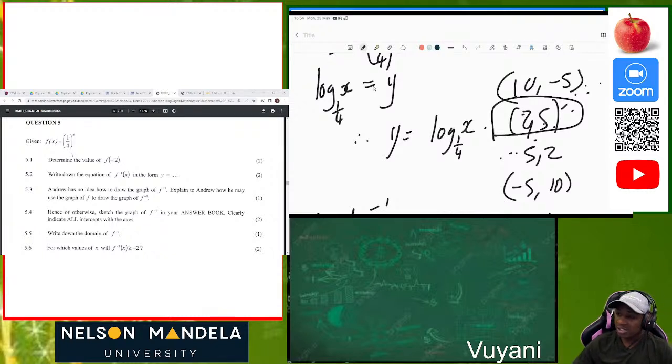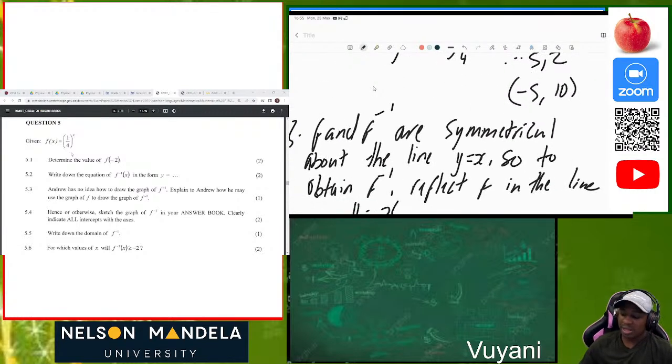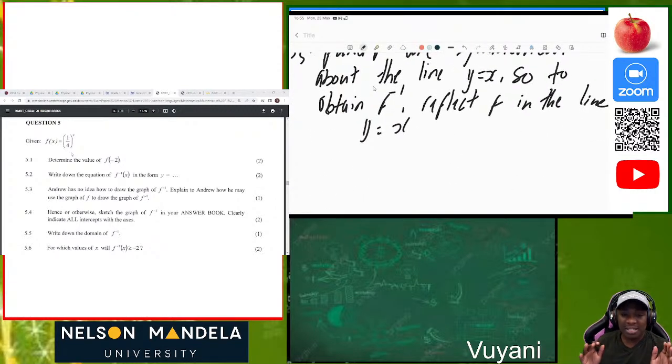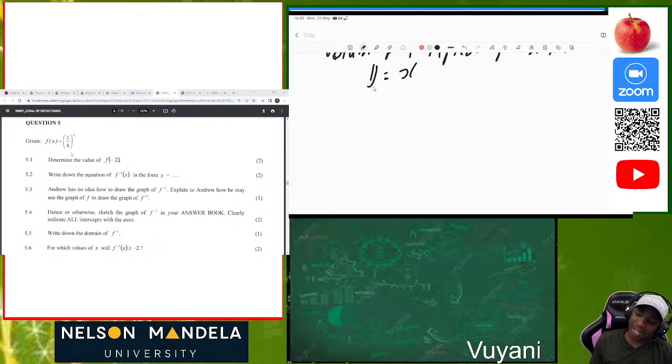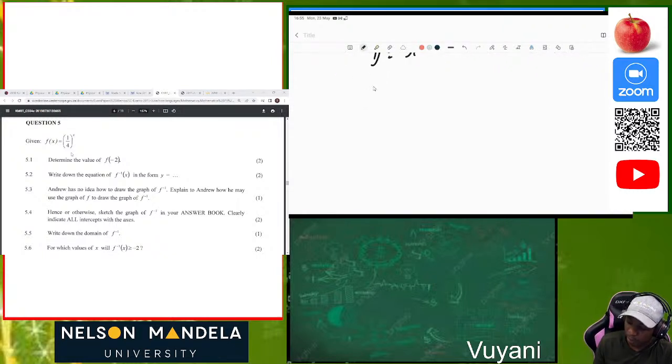Now the next question, 5.4, hence or otherwise. When they say hence, that means use what you have already solved, use what you have above. So hence or otherwise, sketch the inverse function of f on your answer book. Clearly indicate all the intercepts with the axes. Let me just draw both of them, the original one and the inverse one.